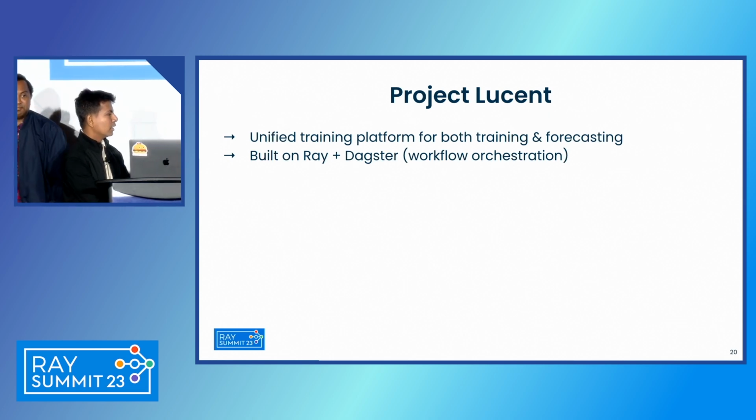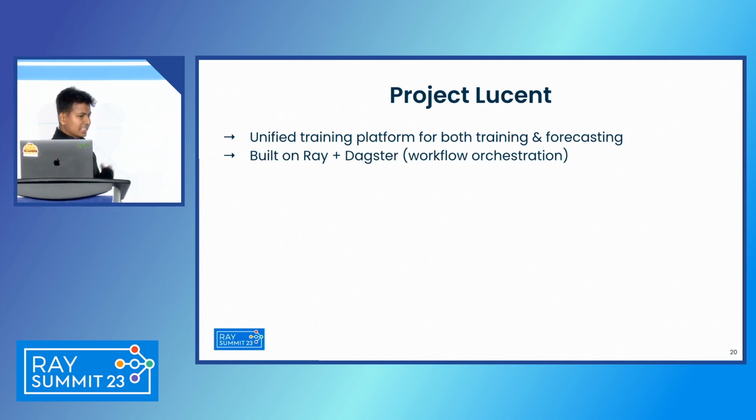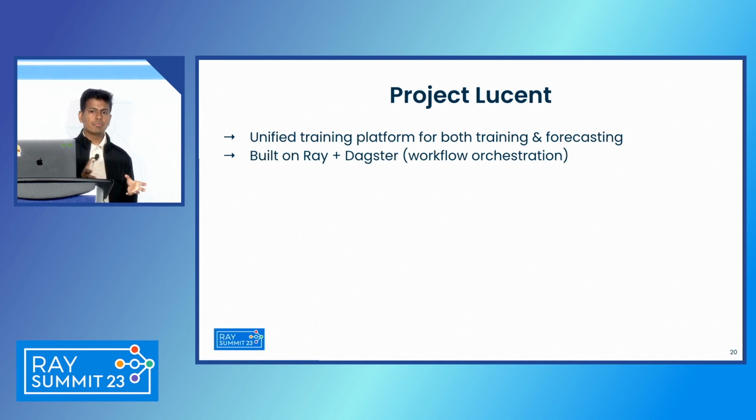So yeah, coupled with all the interesting and encouraging benchmarking results that we just showed and all the learnings from the Ray Summit as well, the ML platform team decided to make a bet on Ray for our next generation of training and inference frameworks. And Lucent is the training framework that's built on top of Ray at DoorDash. Initially, we had two different frameworks for forecasting and training. So with Lucent, we took the opportunity to unify them under one common training platform.